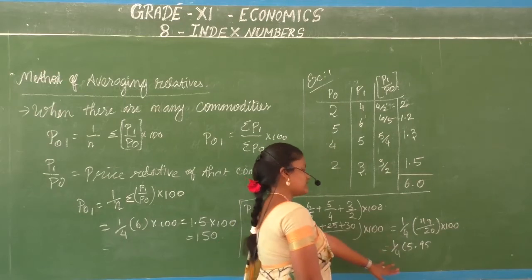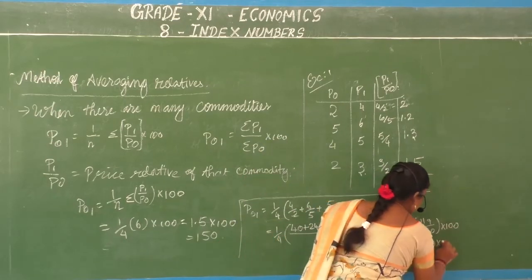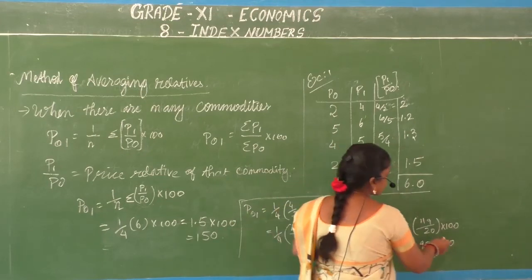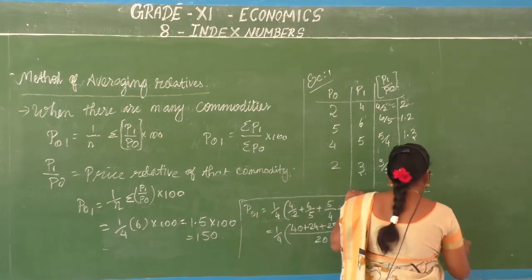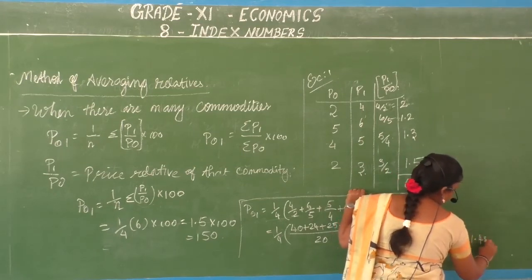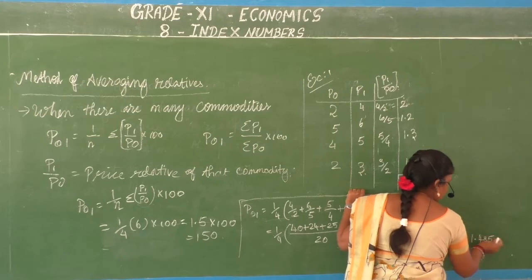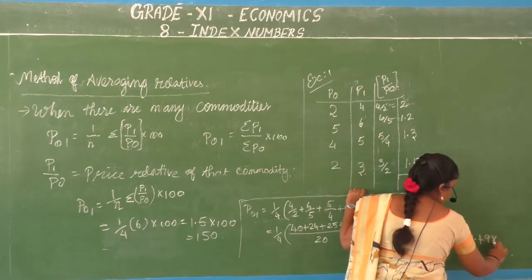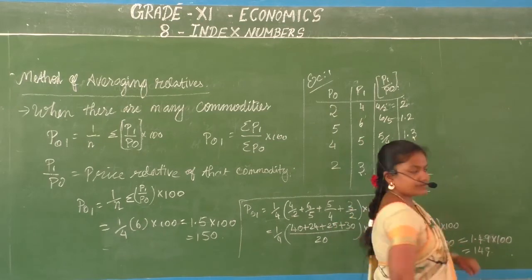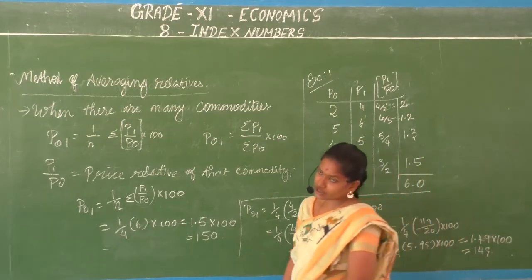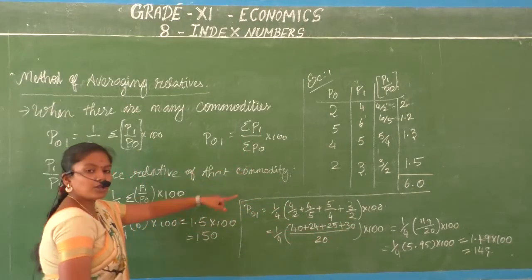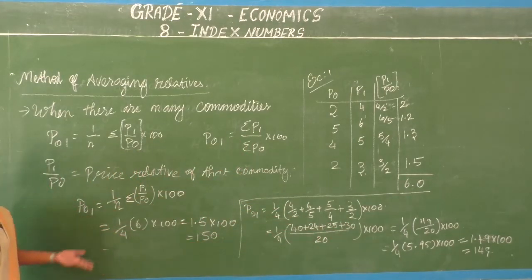But when you take it as 5.95 only into 100, you will get 1.485, which we count as 1.49. Into 100, if you take it, it is 149. So our index number P01 we got is 149. In our tabular column method, we got 150.